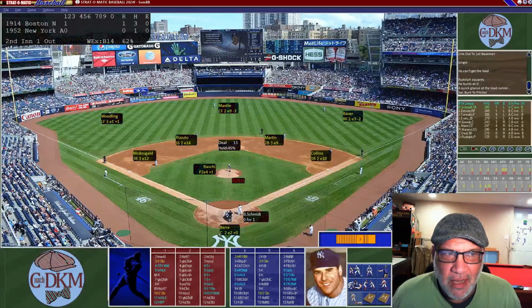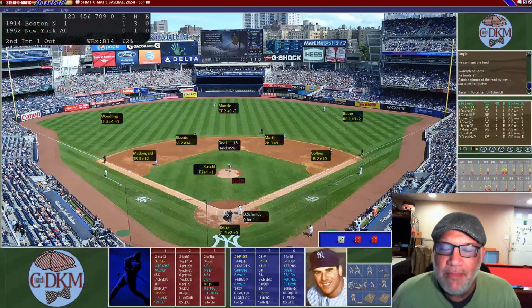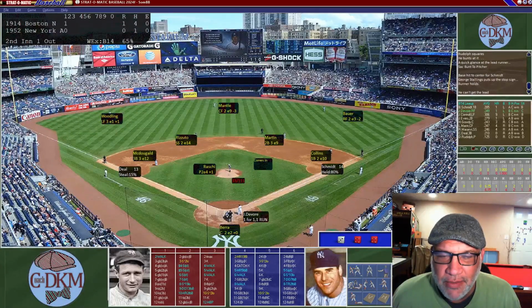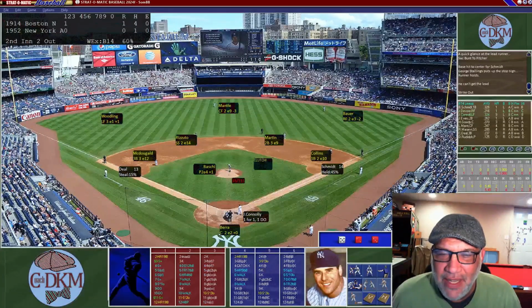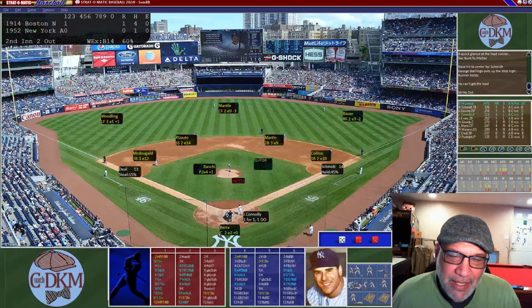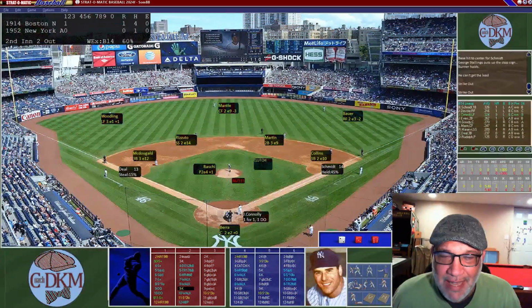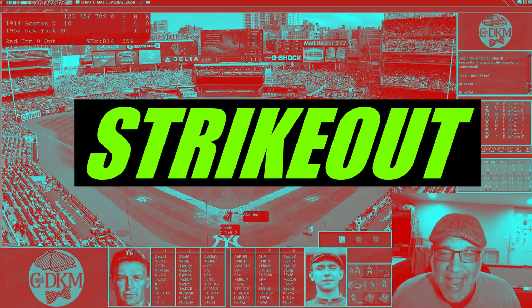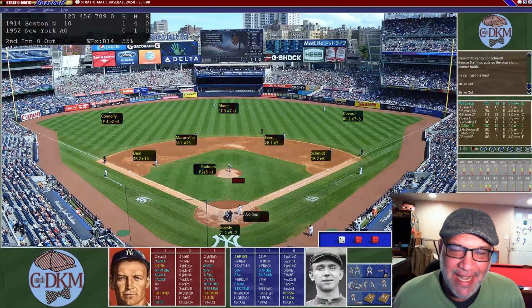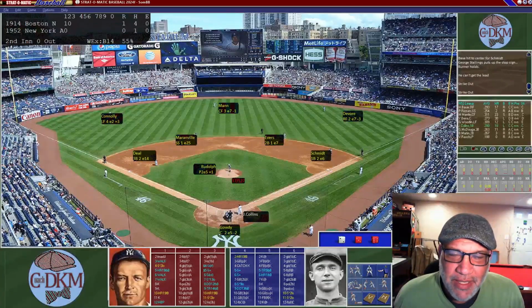And now Schmidt is up, the leadoff man, who lined out last inning. And he is going to rip a single. Deal, not fast, is going to hold up at third. So it's runners on the corners with one out. And now DeVore is up, who singled in the first inning. Schmidt cannot get a lead. Vic Raschi with a strikeout. So second strikeout of the game, and now Connolly's up, who had a double in the last game, and another strikeout. Back-to-back strikeouts for Vic Raschi to end the top of the second with a runner in scoring position.